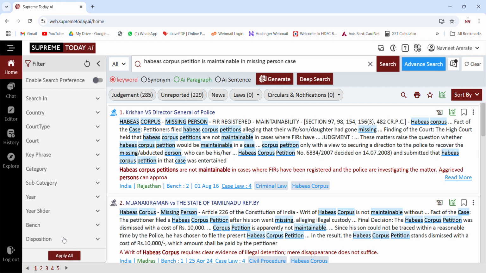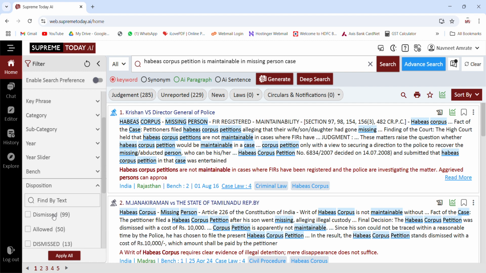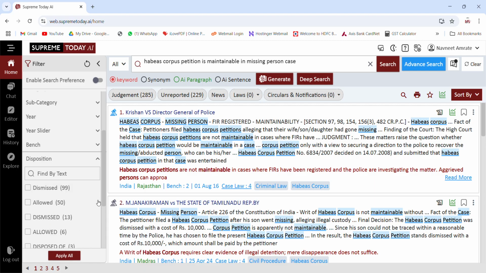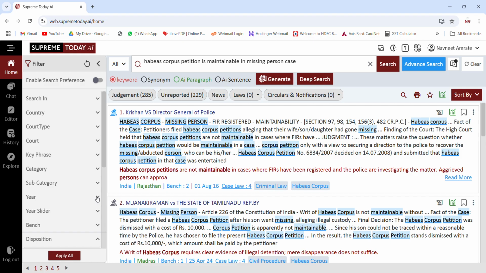Then there is disposition. This is again very important. I don't want to see the petitions which were not allowed, which were dismissed. Rather I want to see allowed petitions. So if I click on allowed petition, I will only get allowed cases, 50 cases. Other cases will just go away. So this is again a very good filter option which is available here.